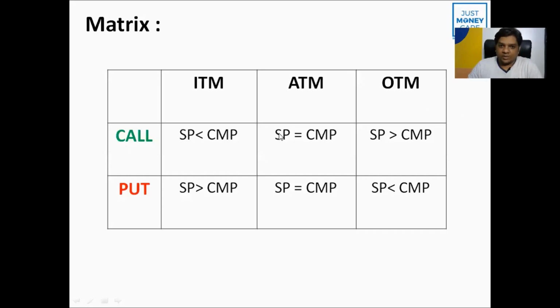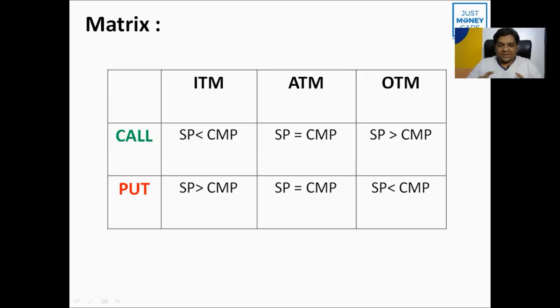In the case of call, here is the first one. Exactly opposite in the case of put. Whenever the strike price is greater than the current market price, we call it in the money. When the strike price is equal to the current market price, we call it at the money put option. And whenever the strike price is less than the current market price, we call it out of the money put options.